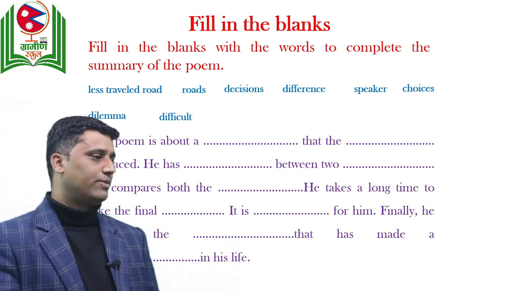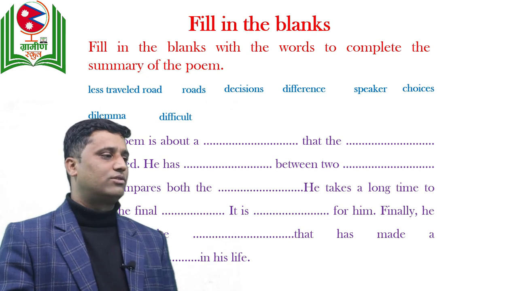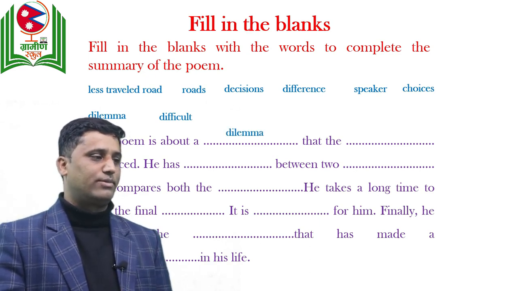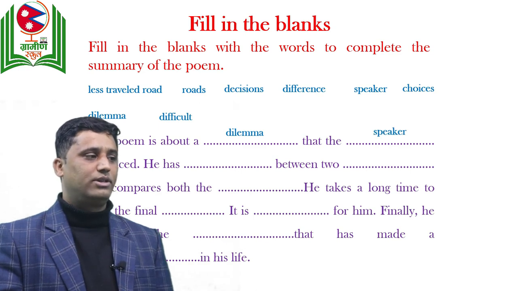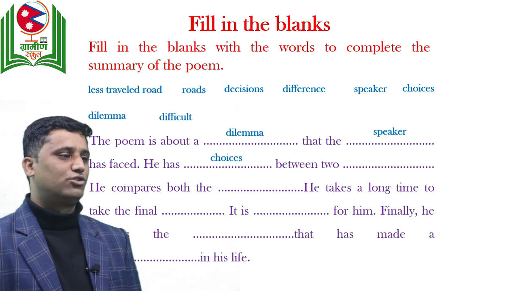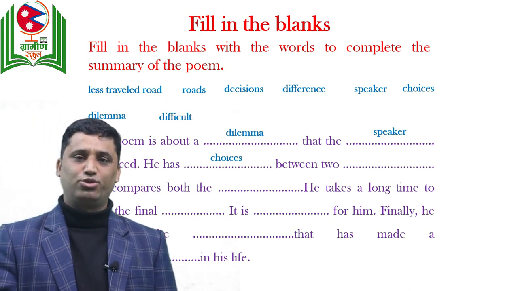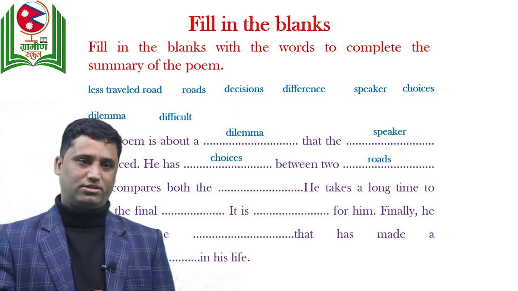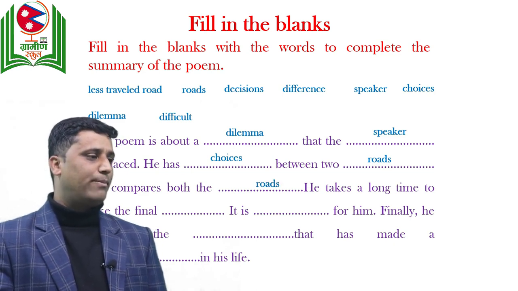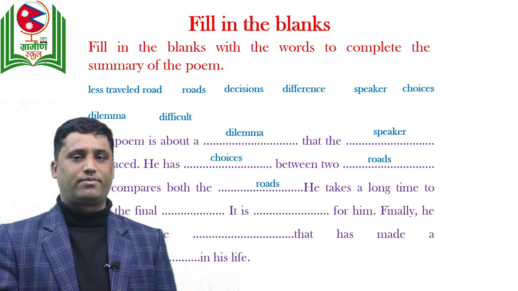Summary of the poem. You see, the poem is about a dilemma that the speaker has faced. He has choices between 2 roads. We are talking about roads in the poem. He compares both the roads.